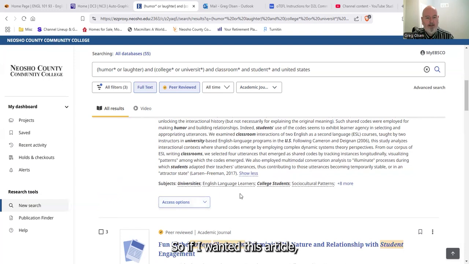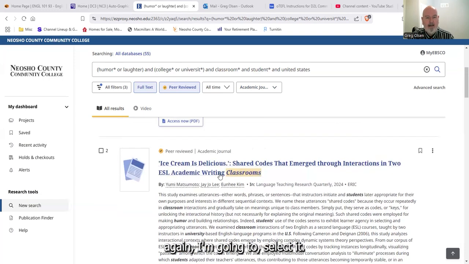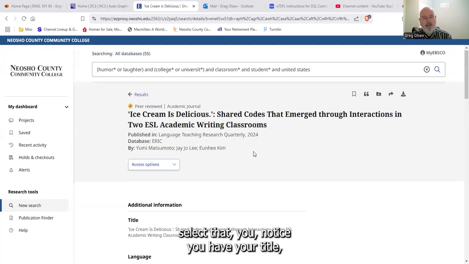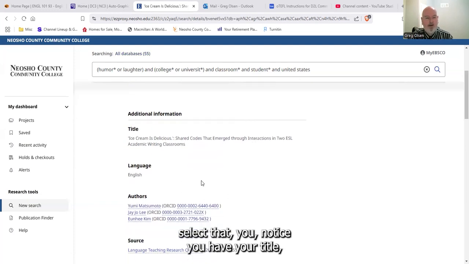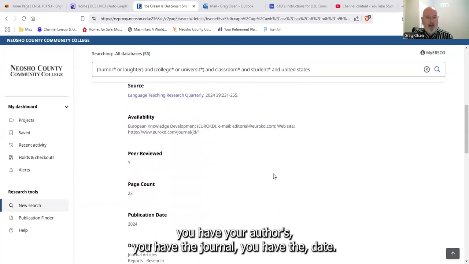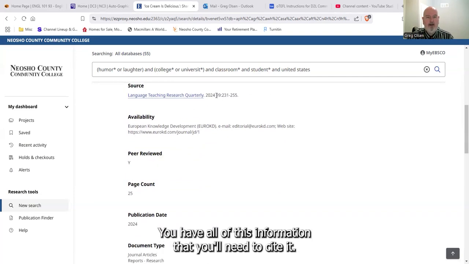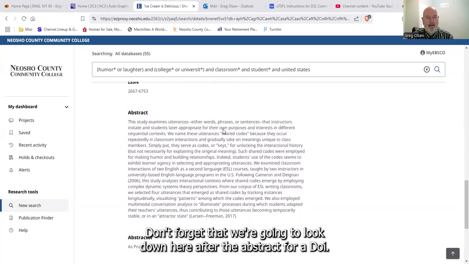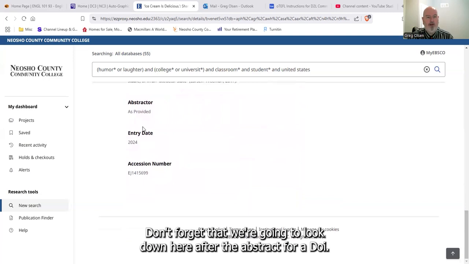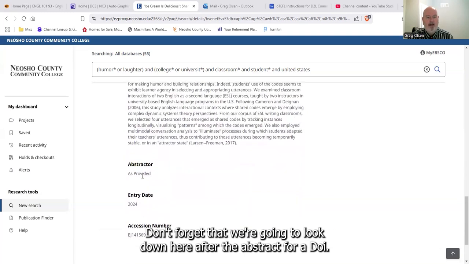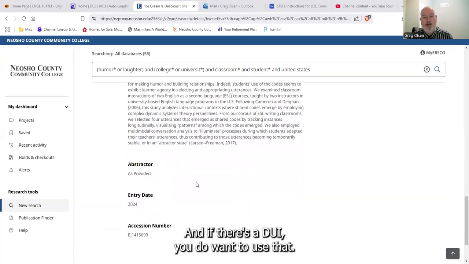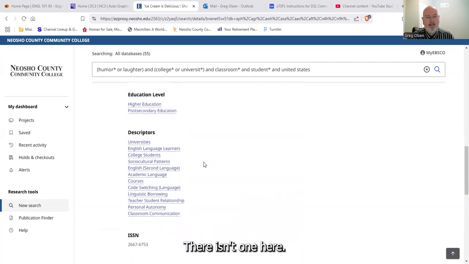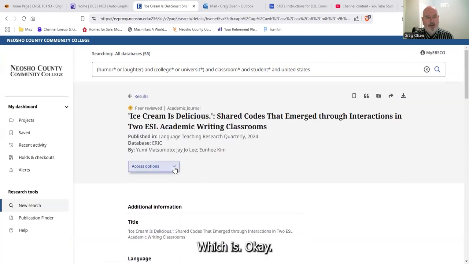So if I wanted this article, again, I'm going to select it. And when you select it, you'll notice you have your title, you have your authors, you have the journal, you have the date, you have all of this information that you'll need to cite it. Don't forget that we're going to look down here after the abstract for a DOI. And if there's a DOI, you do want to use that. There isn't one here, which is okay.